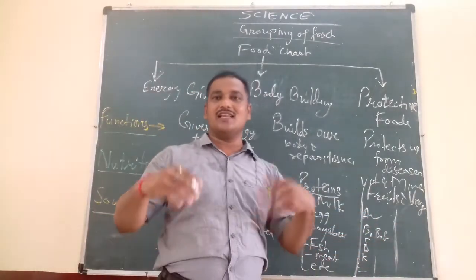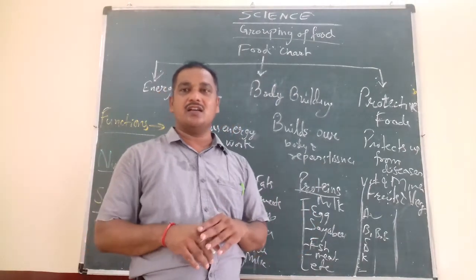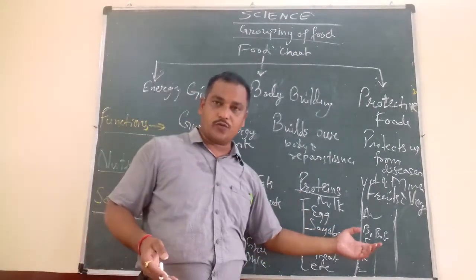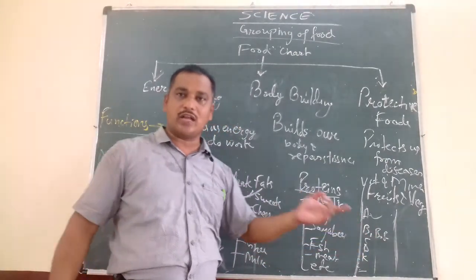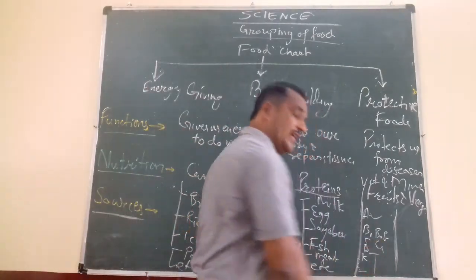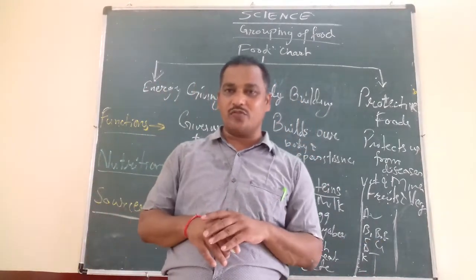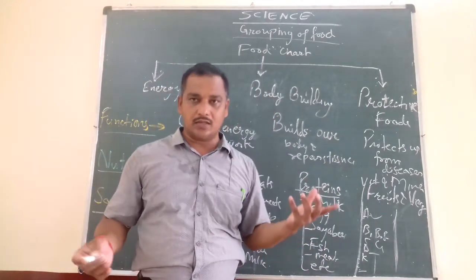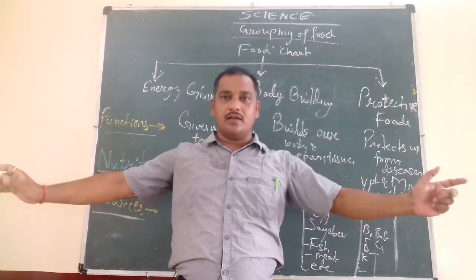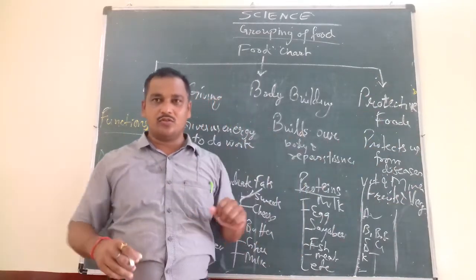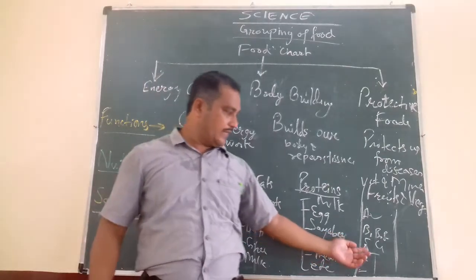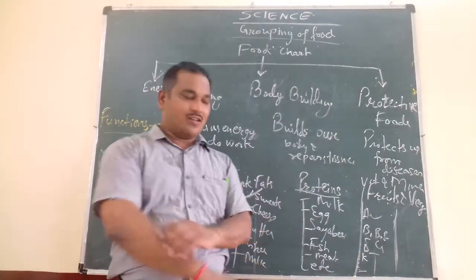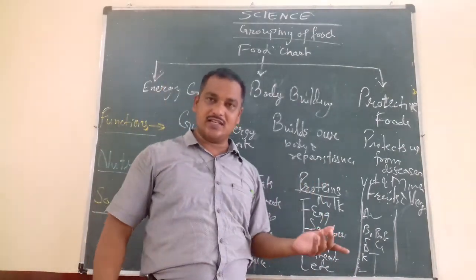Similarly, vitamin C, all the sour things like lemon, amla, orange. Citrus fruits, which we call, contain a rich source of vitamin C. Similarly, vitamin D, you know that sunlight is the richest source of vitamin D. So everybody should give at least 5 to 10 minutes of sun bath early morning, standing in the sunlight like you take a bath in water, to keep your bones strong. Otherwise various deficiency diseases may occur.